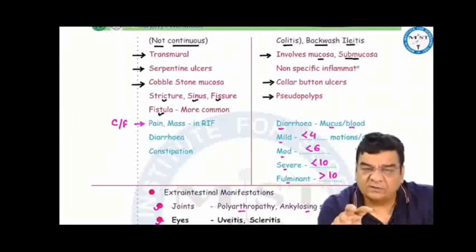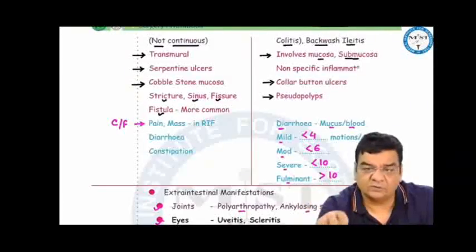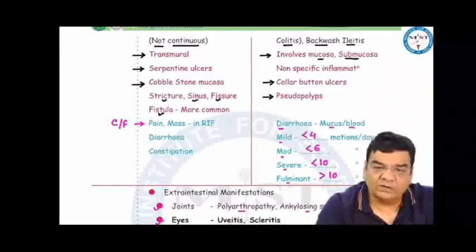Clinically, Crohn's can present with abdominal cramps, mass or pain in the right iliac fossa, diarrhea, constipation. Ulcerative colitis presents with diarrhea, which can be watery, mucus or bloody diarrhea, and depending on the frequency of the stools, we can classify the severity of ulcerative colitis: mild less than 4, moderate less than 6, severe less than 10, and fulminant more than 10 motions in one day.